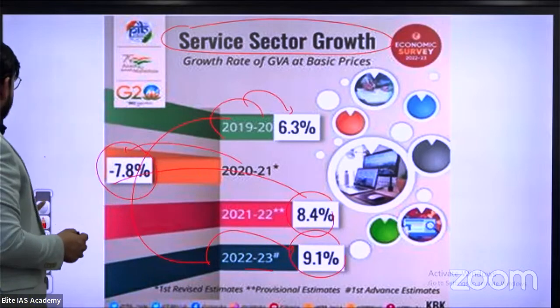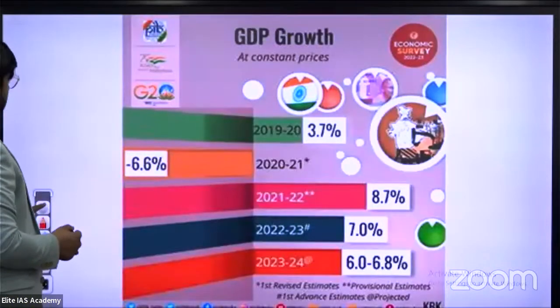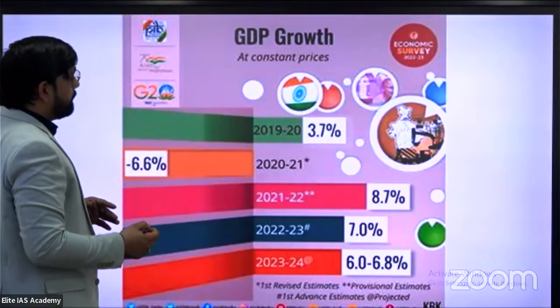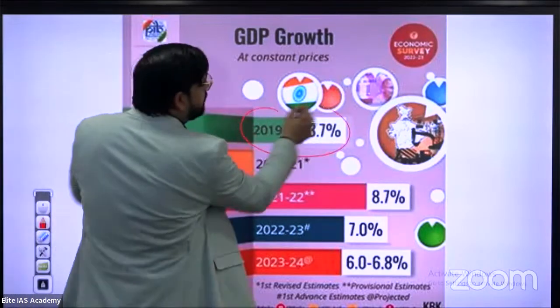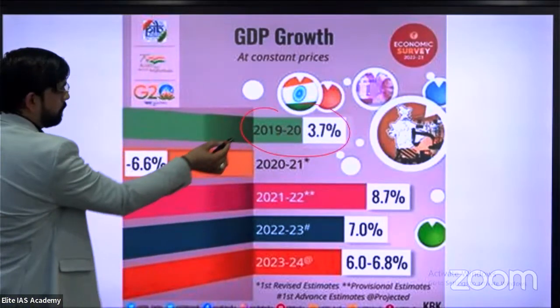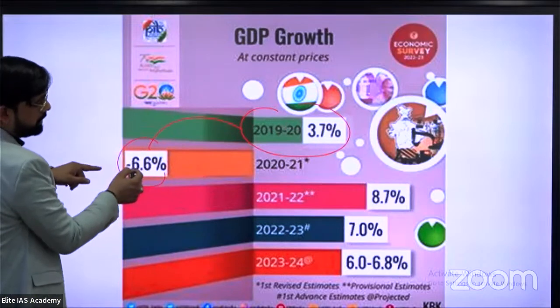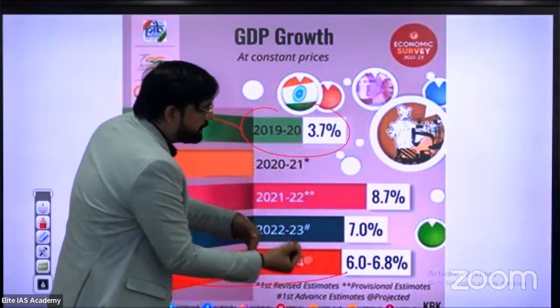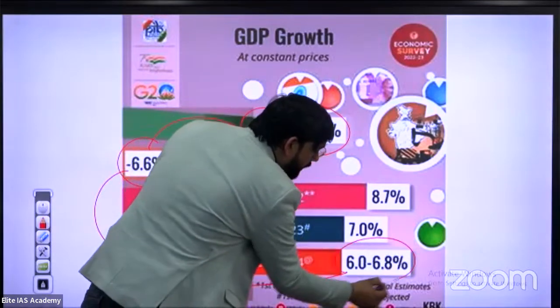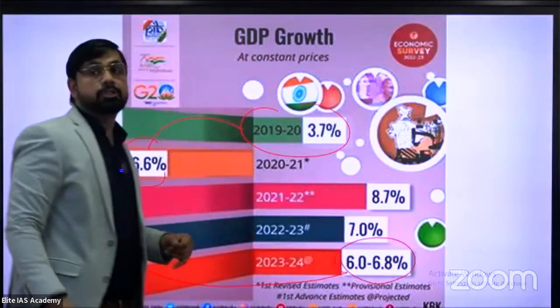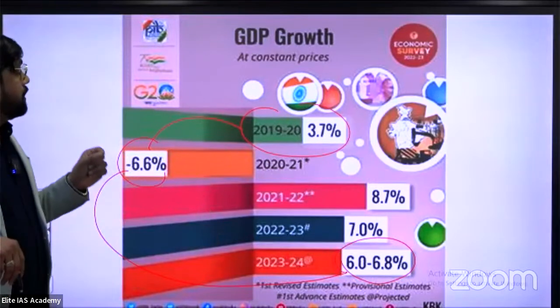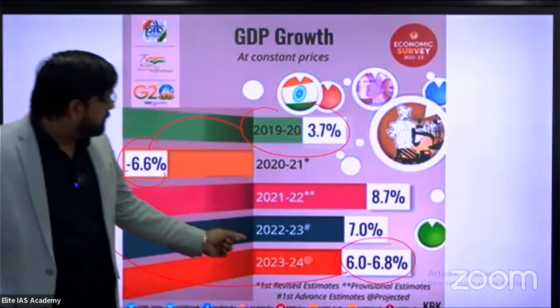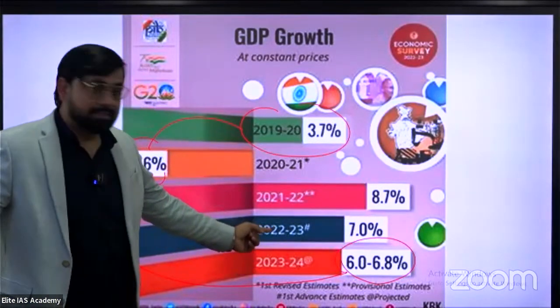Just see our next slide. GDP growth in 2019 was 3.7%, and with the impact of COVID-19 it was minus 6.6%. Now for the upcoming financial year it is estimated at 6% to 6.8%. I think this is not good in comparison with the previous year.